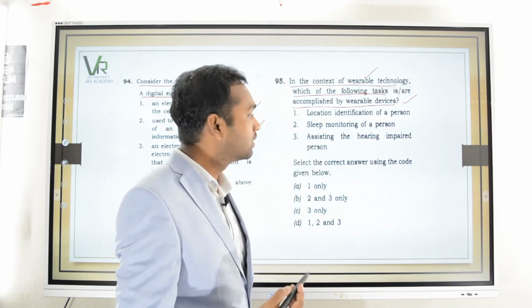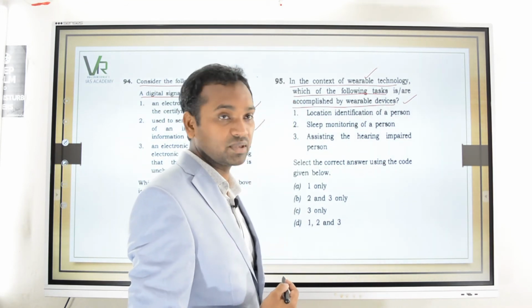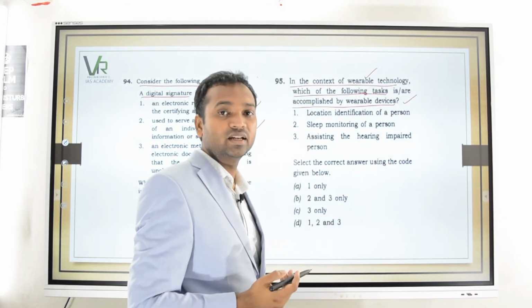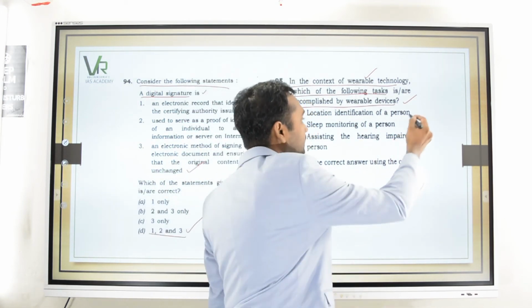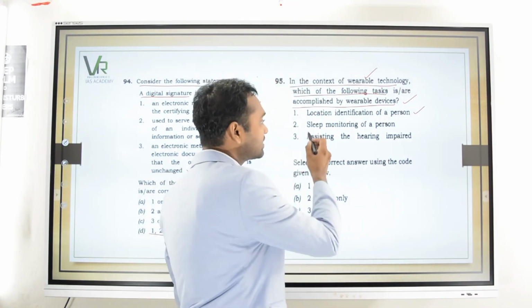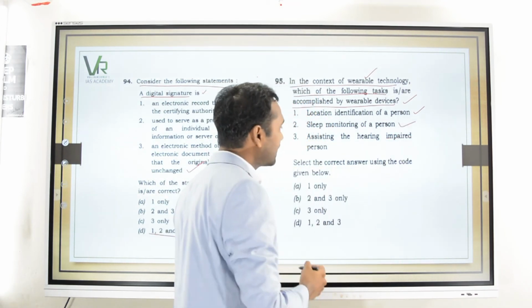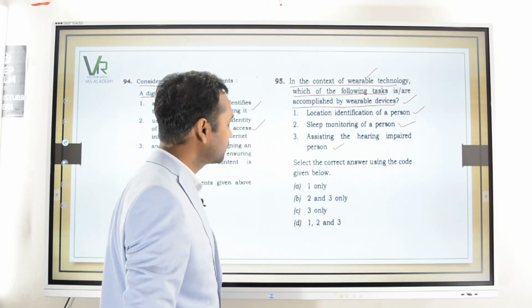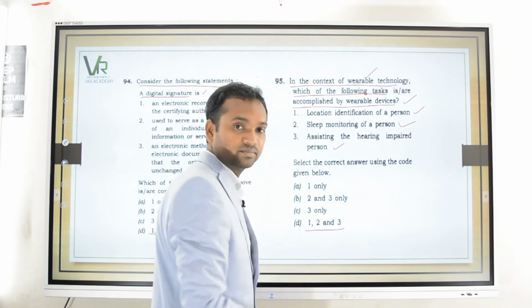So what is this wearable device going to accomplish? Location identification of a person. Yes, it can be done if it is having GPS. Advanced wearable technology will be having GPS devices. Sleep monitoring, yes, that is there. Assisting the hearing impaired, yes, that is also there. So the answer would be 1, 2, 3.